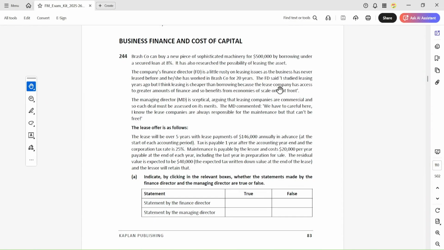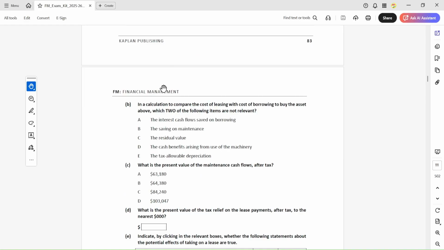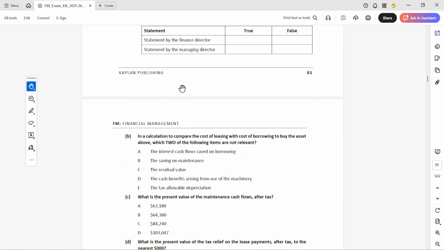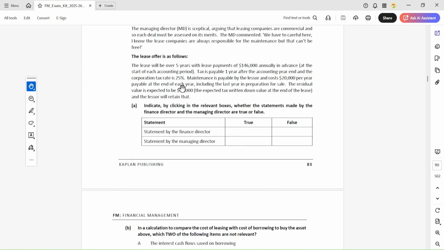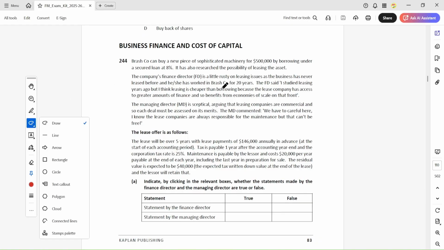Now we are going to do the section B questions that are based on a scenario. You are given one scenario, and based on that, you are given five questions, and for each of these questions you are also given options, and you have to select from these options. So first we read the scenario, then we read the requirement, and then we answer the question.